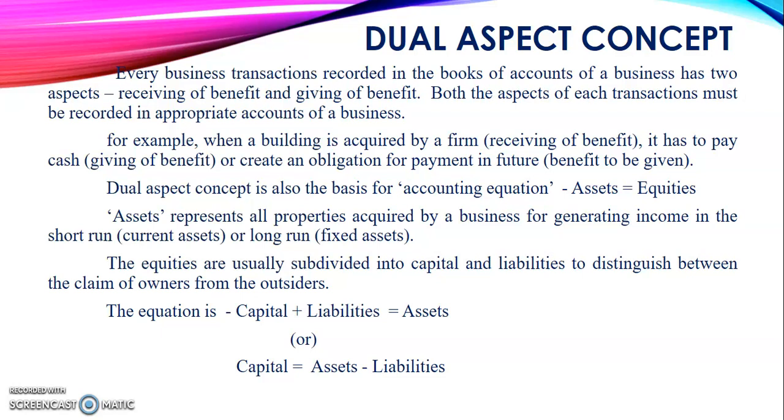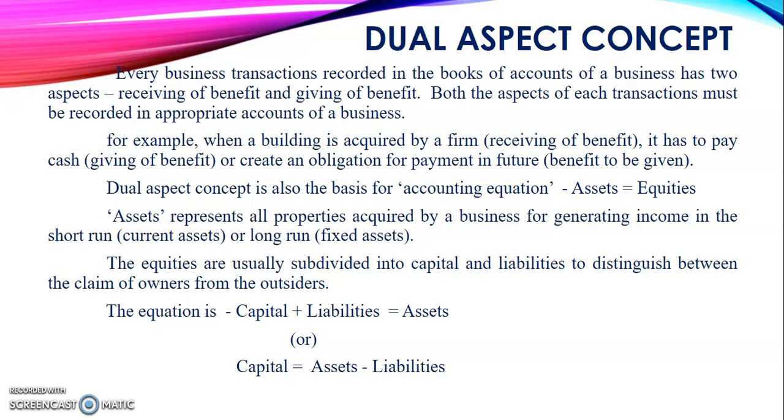So, building account debit to cash account, journal for building purchase. So, to cash is because we have to pay cash. That is called cash purchase. And it can create an obligation for payment in future. That is called credit purchase. So, here the benefit is to be given later on, we have to pay money for that amount of building. That is called credit purchase.